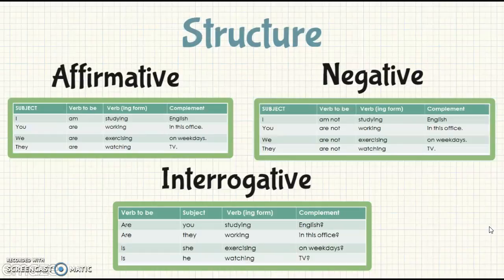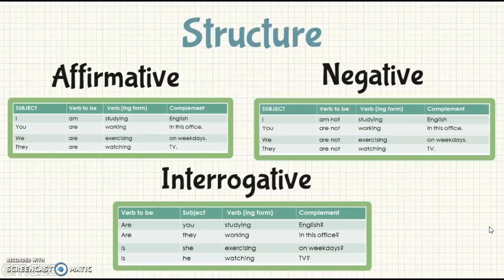In this case, our first sentence will be, I am studying English. In this case, am is the verb to be, studying is the gerund form, the combination of study plus ing, plus English, which is our complement. And our second sentence will be, you are working in this office. Number 3, we are exercising on weekdays. And number 4, they are watching TV.